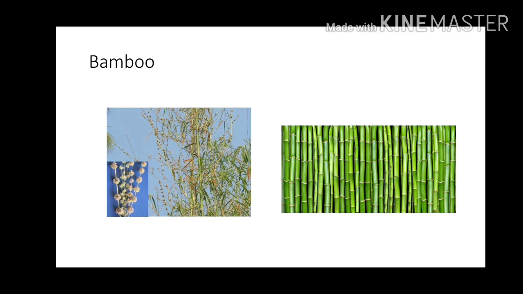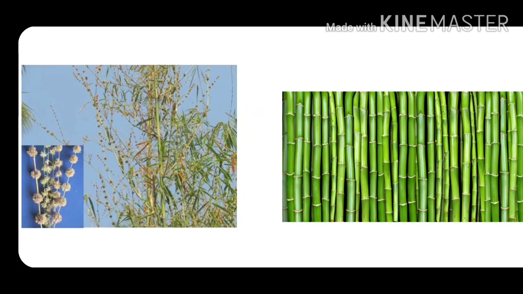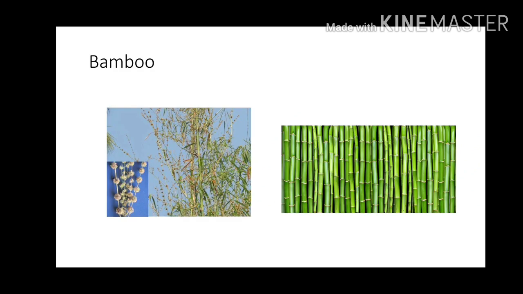See, this is the picture of the bamboo flower. In this picture, we can see the bamboo flowers. Okay, these are the bamboos. And what is the important point? They flower only once in a life, generally after 50 to 100 years.